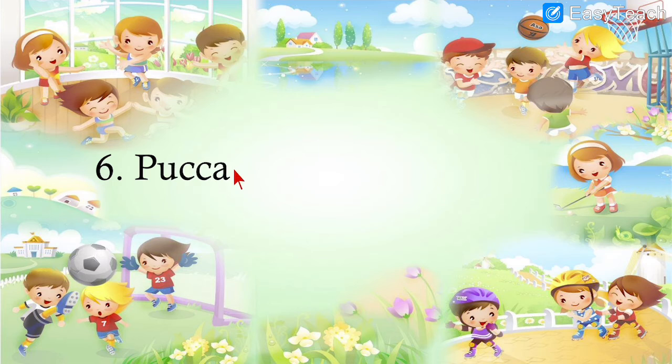Pucca. Pakka. That is Pakka house. We had learned house made of bricks and cement is called Pakka house. Next, number 7.